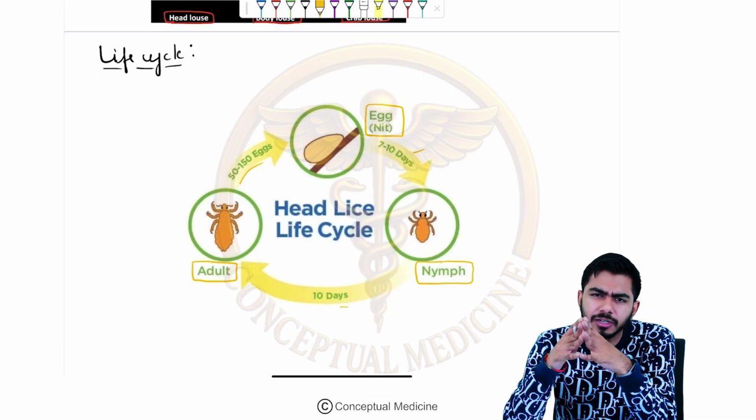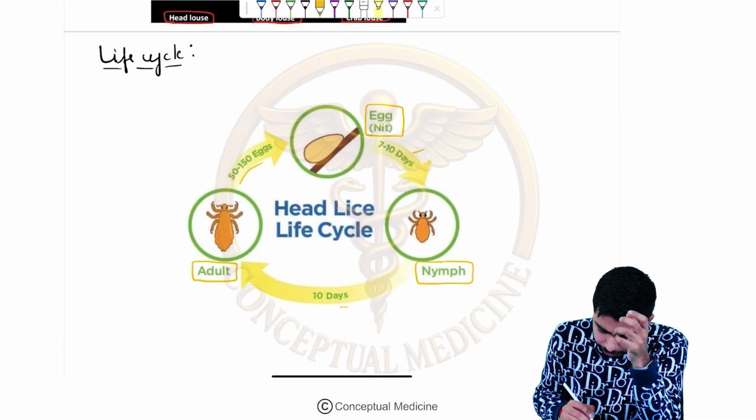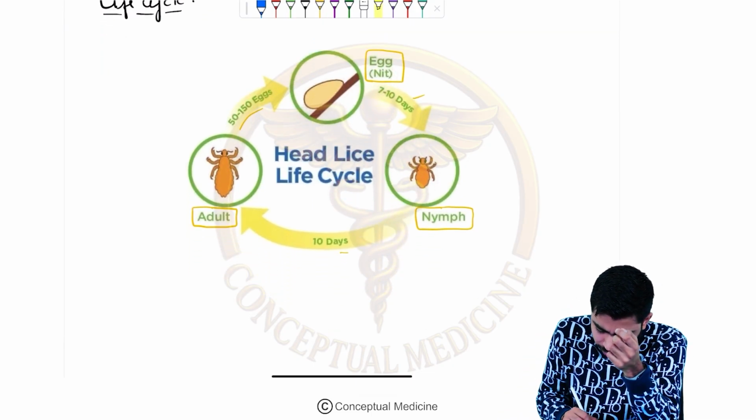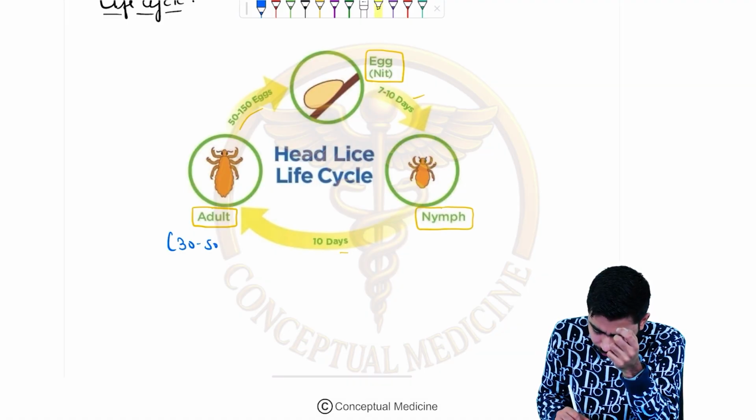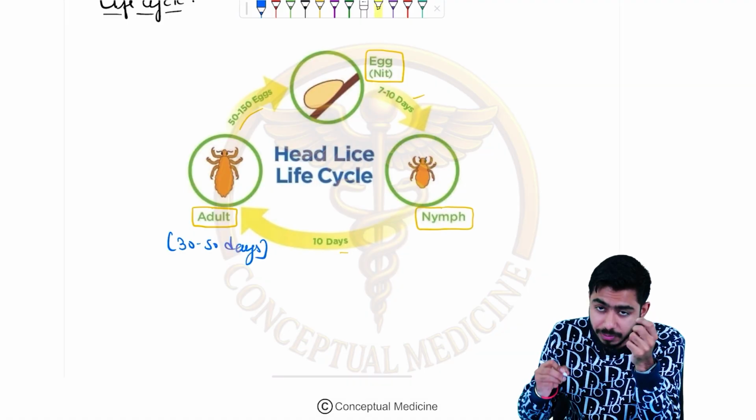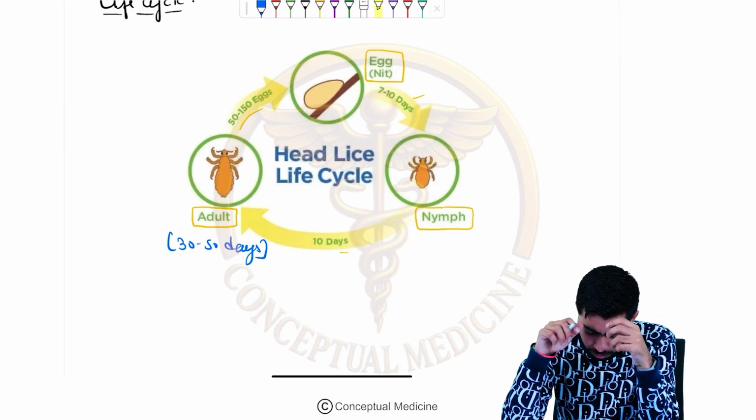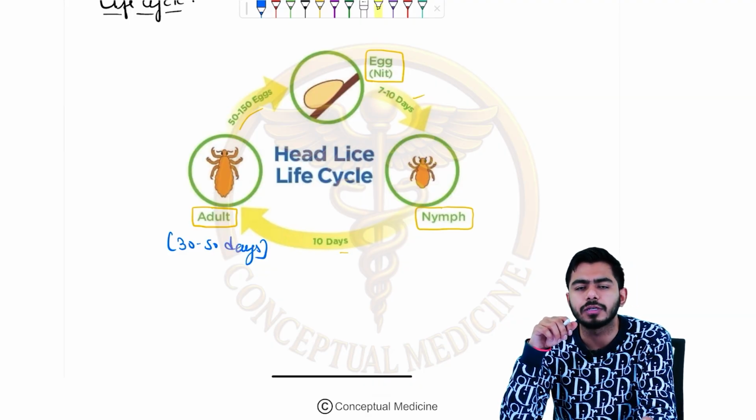The adult will be living for around 30 to 40 days. So they do not have a very long life cycle as far as the louse or lice are concerned, right?